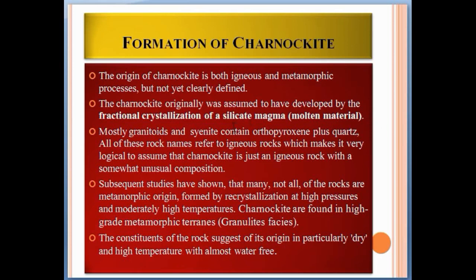So Charnockite is showing both origins, meaning igneous and metamorphic, but the concept is not clearly defined. The chemical composition and physical properties of Charnockite show that Charnockite is a granitic rock.